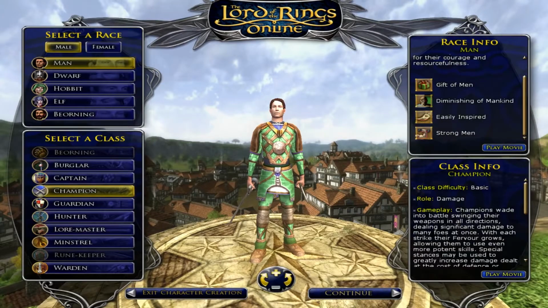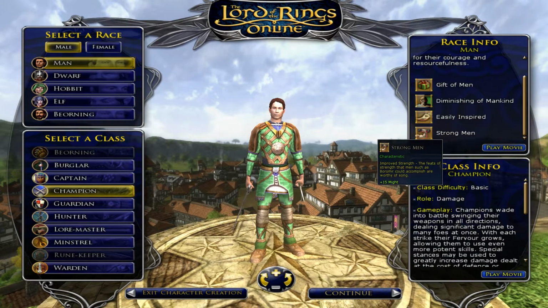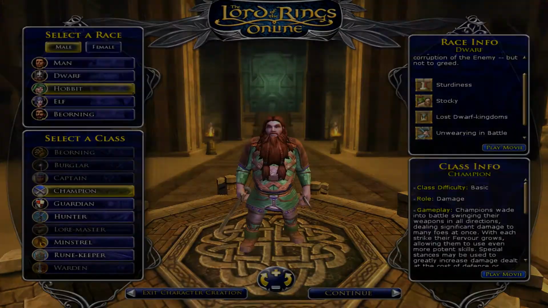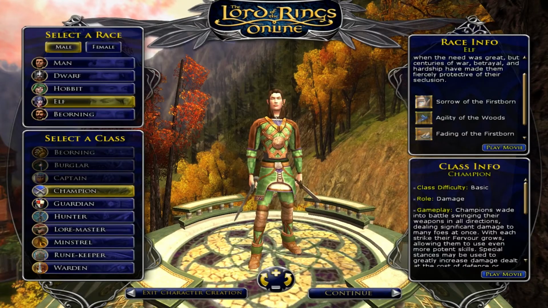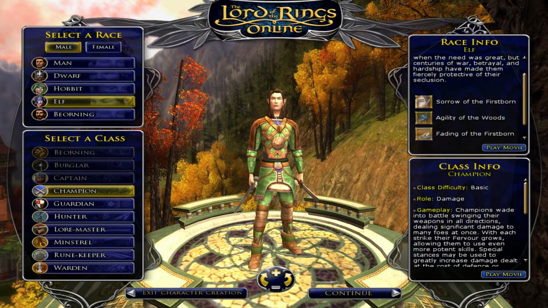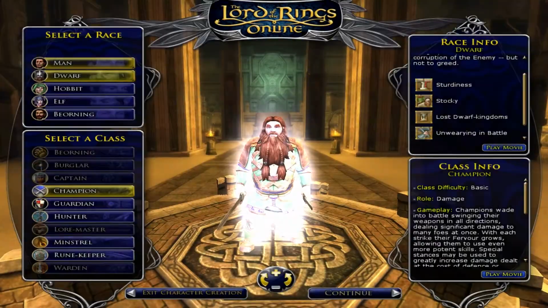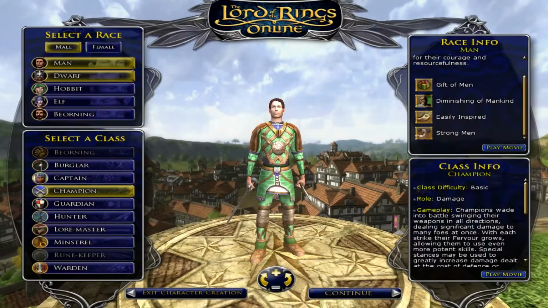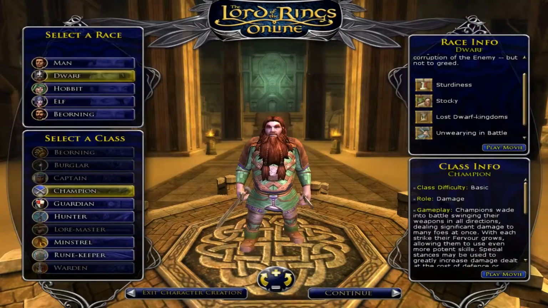So other than your passive racial benefits, you will also get racial traits, and those can affect your stats as mentioned earlier in the last video, and can also give you other benefits and even a travel skill to your race's home city.